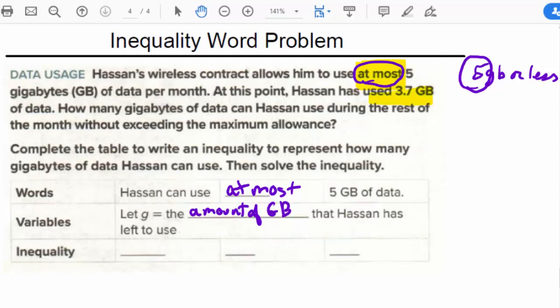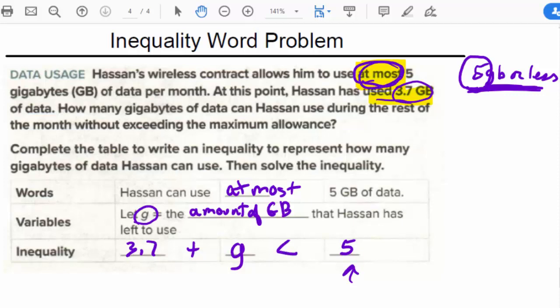So I want to write an inequality. Well, we know he's used 3.7 and he's got G amount left. So 3.7 plus G has to be, now remember this gigabytes is 5 gigabytes or less. So that's the max. So that's 5 gigabytes. Remember, our inequality is always open towards the bigger one. And since 5 is the biggest value, I've got to open towards it. Now, at most means he can use that amount or less. So in this context, we need to use an equal sign here.